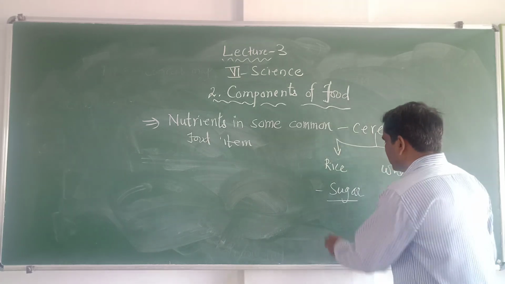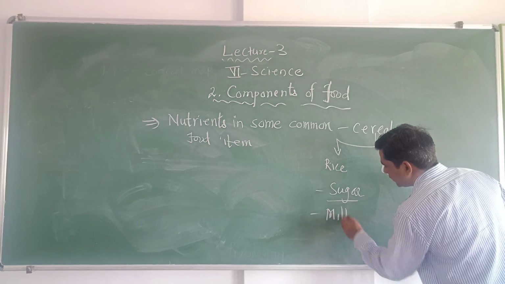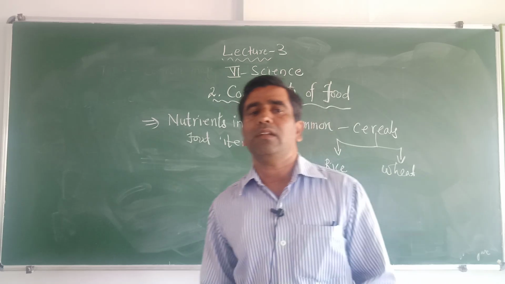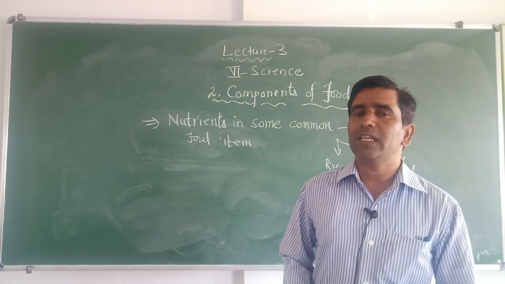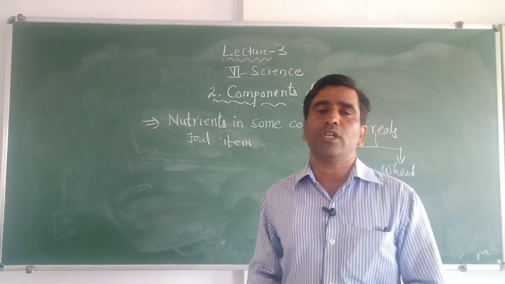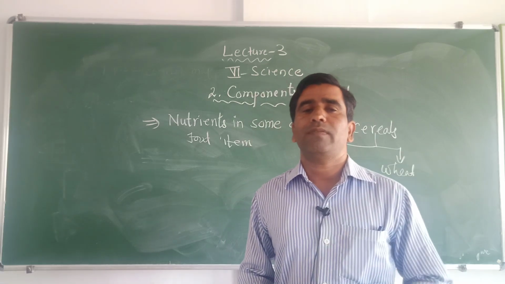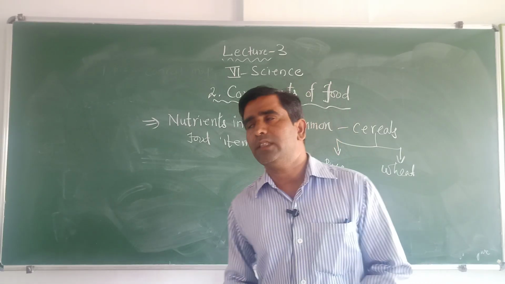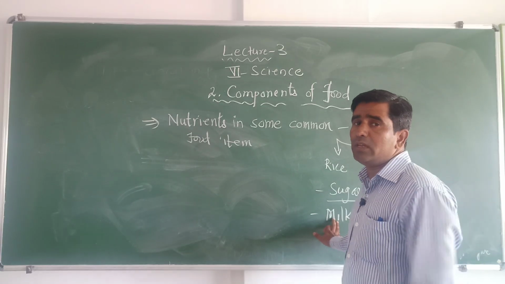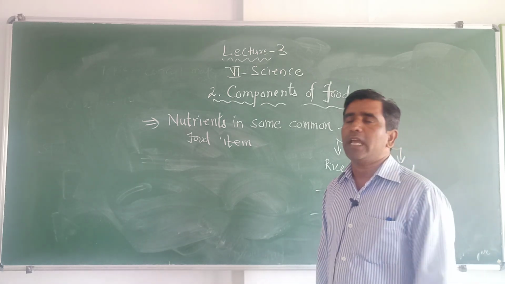Then next we will take some animal food item, milk. Milk can be called a complete food as it contains all the nutrients in it, but mainly milk is very important for the mineral calcium. Once you consume milk, it is very helpful for the body for the formation of strong bones and teeth. Henceforth, milk is a very important part of our meal. So milk contains all the nutrients, but the maximum nutrient present in milk is the mineral calcium.